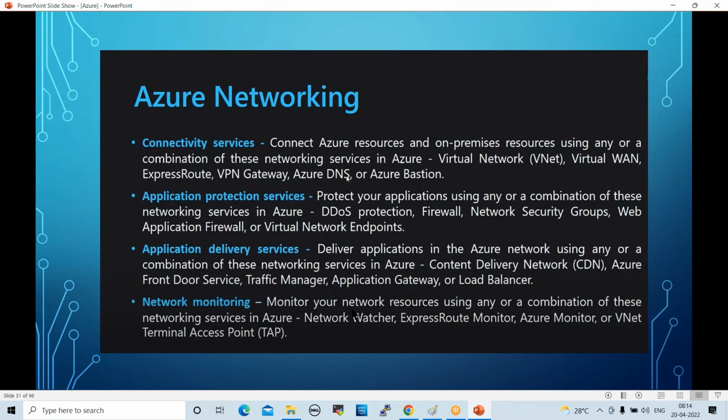Monitoring services: Network Watcher, ExpressRoute Monitor, Azure Monitor, VNet terminal access point, TAP. So these are the different services available in Azure.